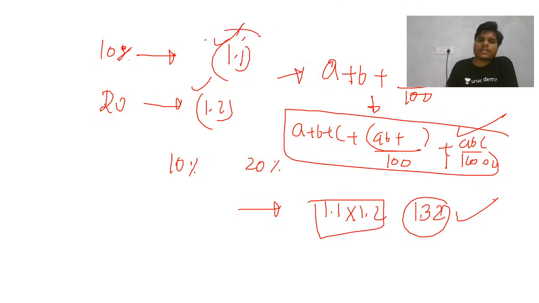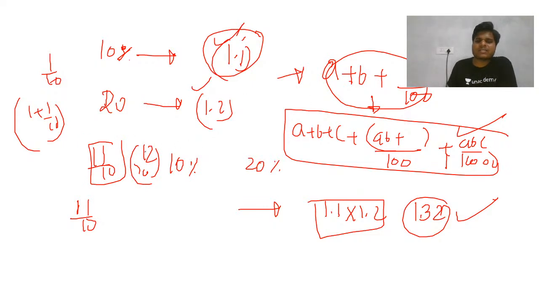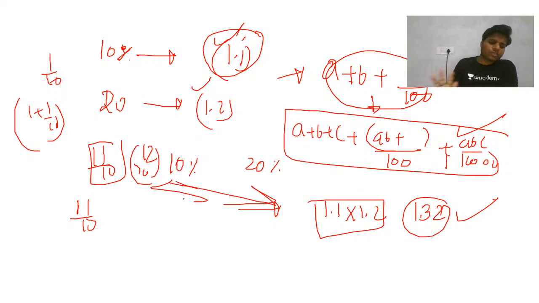So you should not stick to only this; you should know these two ways, and there is one more way, similar to this, that is 11 by 10. 10% is 1 by 10, so 1 plus 1 by 10, that fraction will be 11 by 10. For 20% it will be 12 by 10. So these three approaches are approximately the same, and you should know all of them and apply them according to the question. You should not be rigid, knowing only 1.1 and always dealing in that manner.